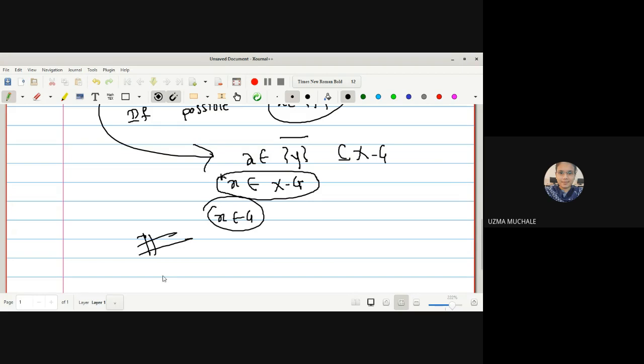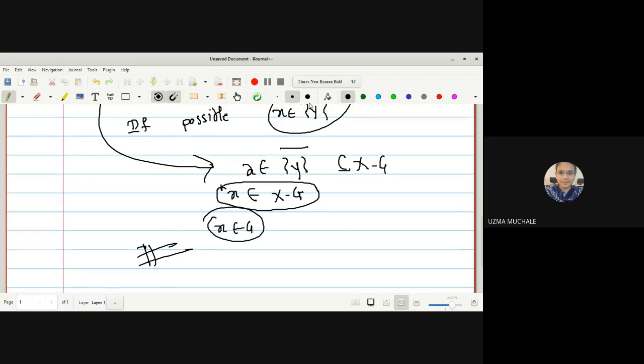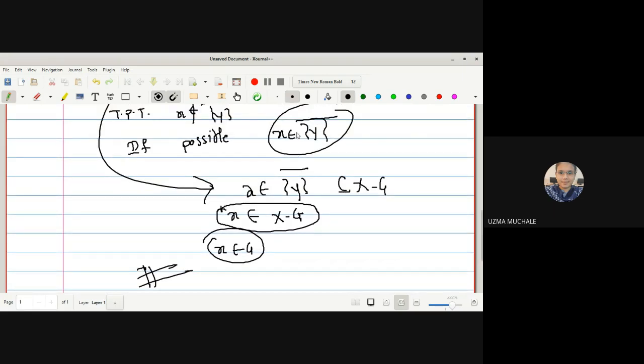So this contradiction arises due to the wrong assumption that X is a member of closure of Y. So the right assumption is that X is not a member of the closure of Y.